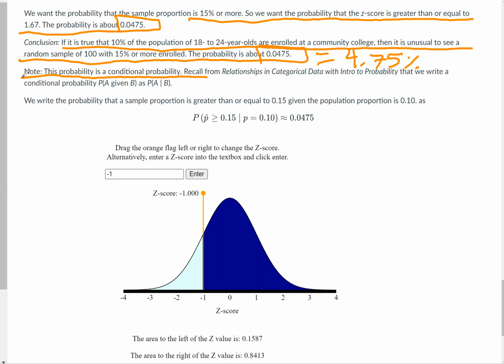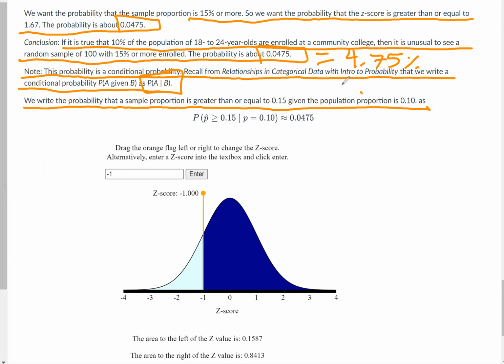This probability is a conditional probability. Recall from relationships and categorical data with intro to probability that we write a conditional probability as probability of A given B, or probability of A vertical bar B. That was a while back. We write the probability that a sample proportion is greater than or equal to 0.15, given the population proportion is 0.10, as the probability that the sample proportion is greater than or equal to 0.15, given that... The thing that follows the vertical bar is something you're given, something you already know that will affect the probability you're trying to calculate.